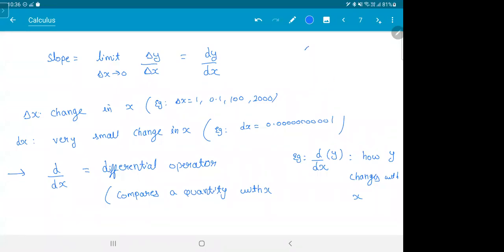If I say delta x, will you ask, sir, what is delta, what is x? Delta x is the change in x. What is dx? A very small change in x. So delta and d are identical. The only difference is one is a big change, one is a small change. Got it? Here d is not an alphabet; we physics people didn't have enough alphabets, so we are using d. Clear?